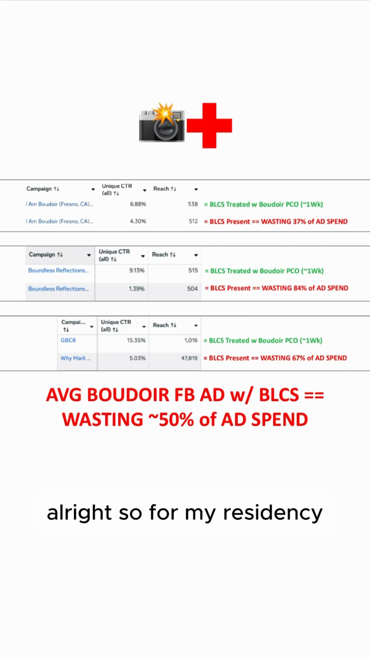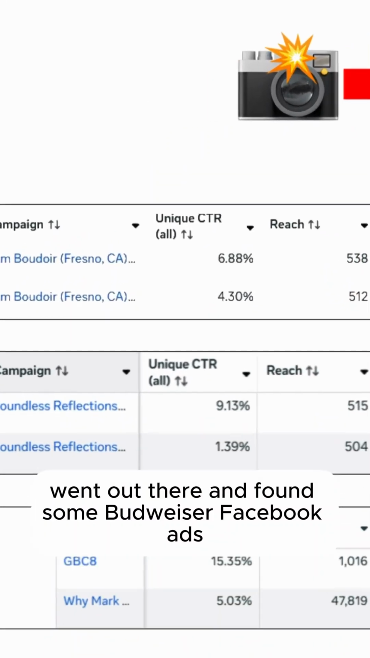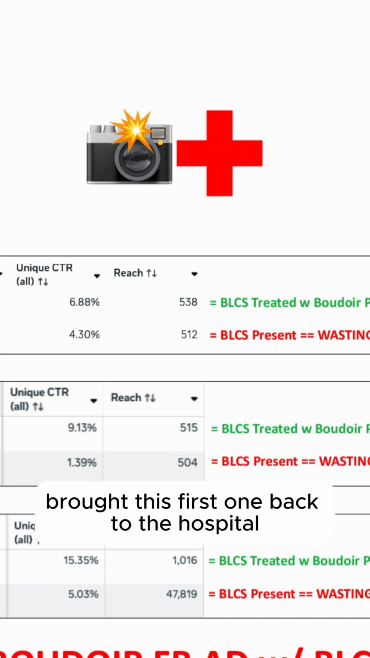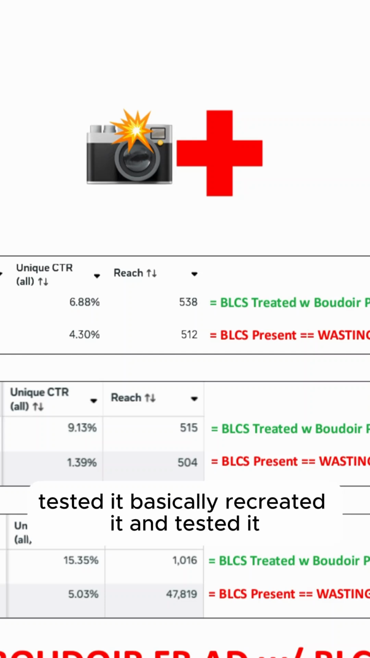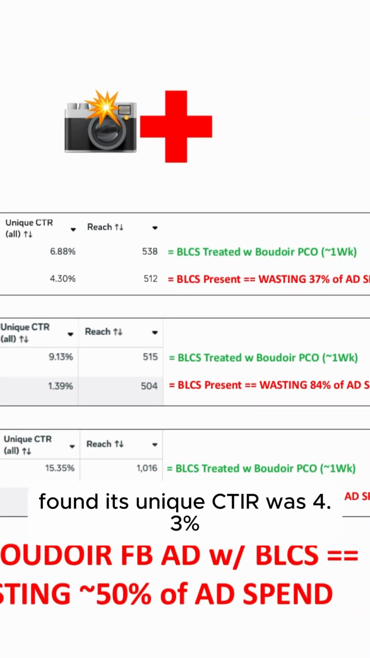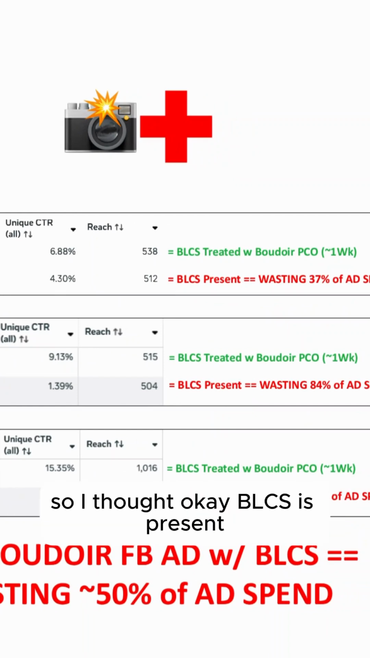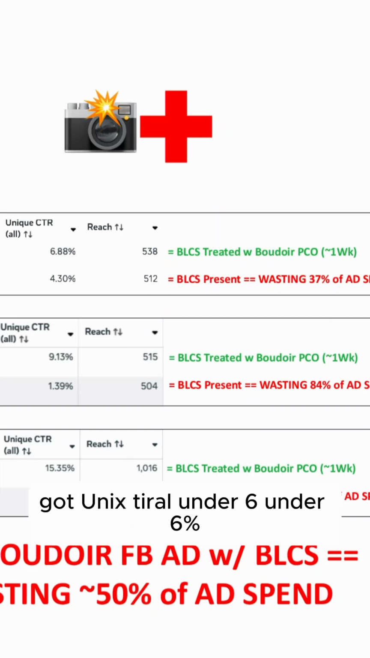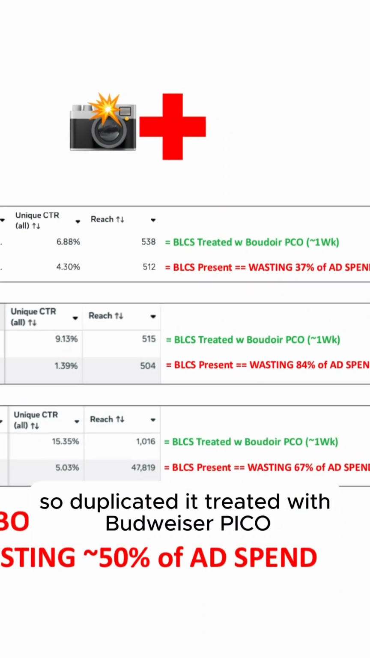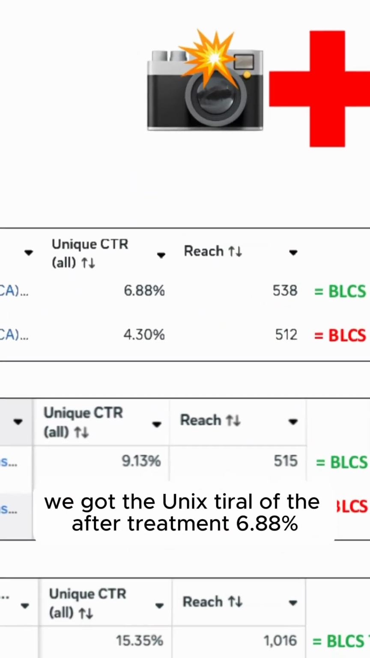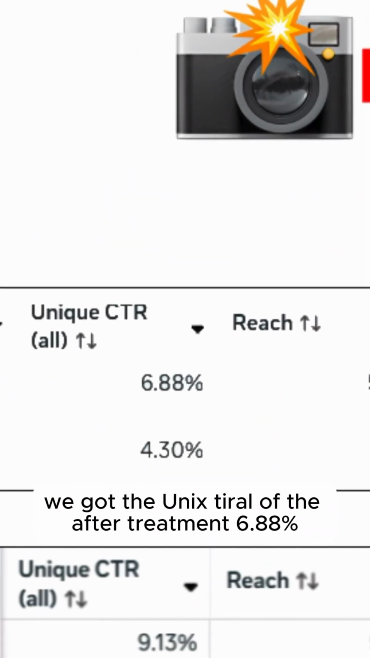All right, so for my residency, I went out there and found some Boudoir Facebook ads out in the wild. Brought this first one back to the hospital, tested it, basically recreated it and tested it. Found its unique CTR was 4.3%. So, okay, BLCS is present. Got unique CTR under 6%. So duplicated it, treated with Boudoir Pico, ran it in parallel, took about a week. We got the unique CTR of the after treatment, 6.88%.